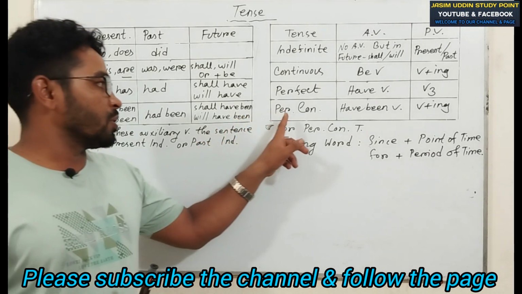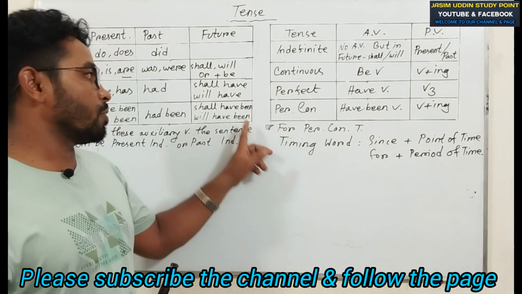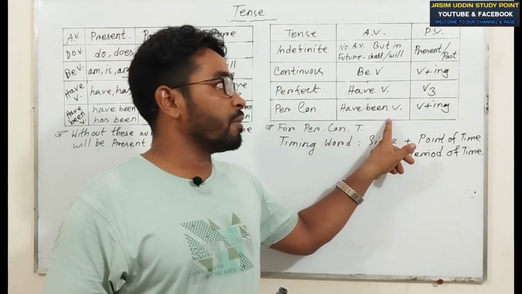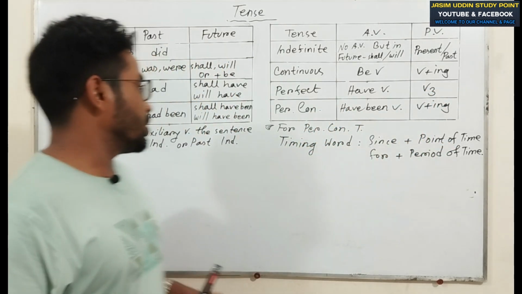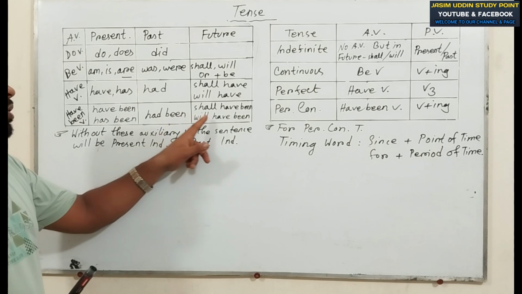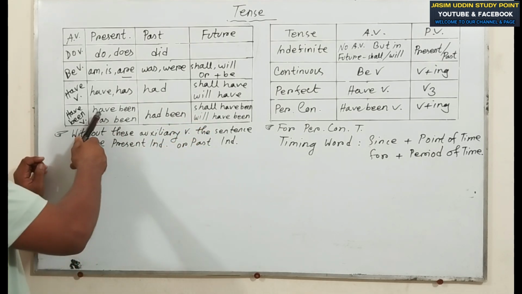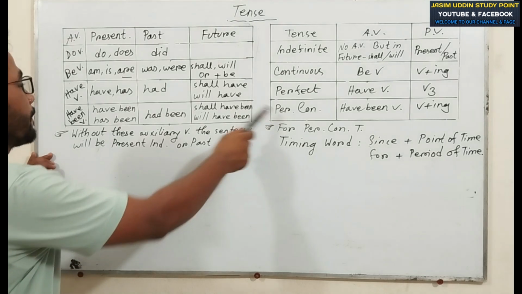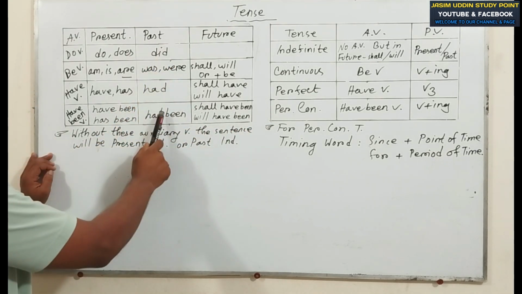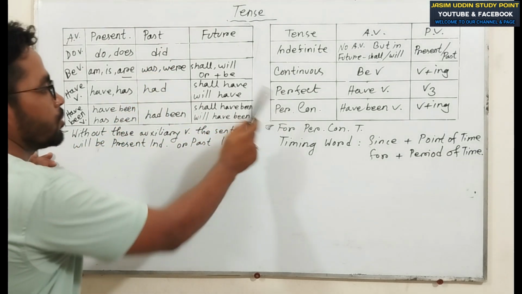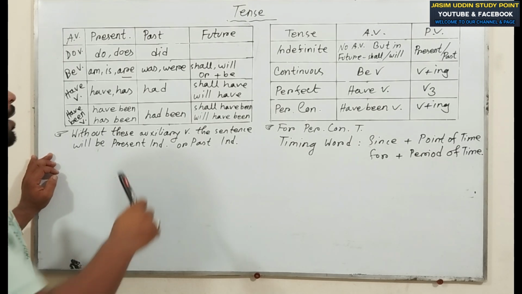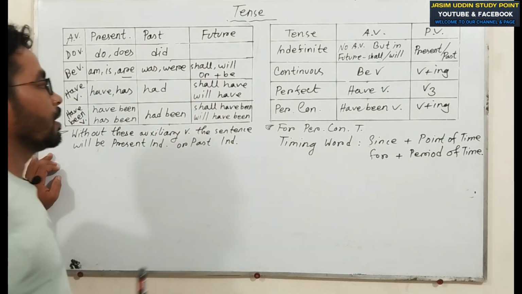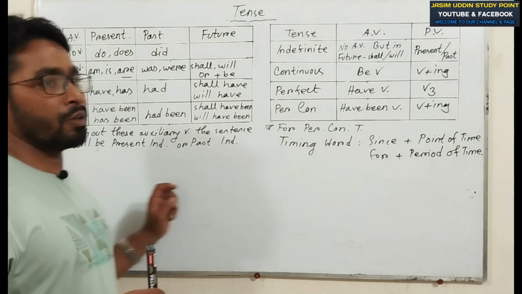My dear viewers, perfect continuous tense. For present perfect continuous, past perfect continuous or future perfect continuous tense, the sentence will take the auxiliary verb have been, plus the principal verb plus ing. Have been means have been, has been, had been, shall have been, will have been. If the sentence takes have been or has been, the present form of the have verb, the sentence will be present perfect continuous. If it takes the past form, had been, the sentence will be past perfect continuous. If it takes the future form, shall have been or will have been, the sentence will be future perfect continuous tense.